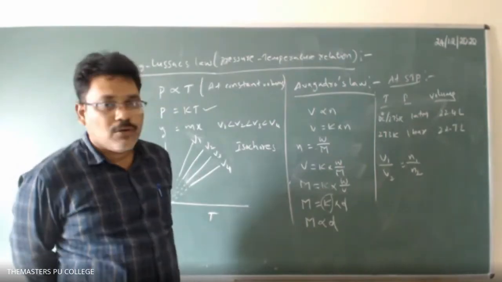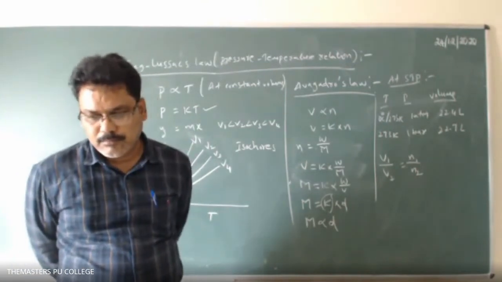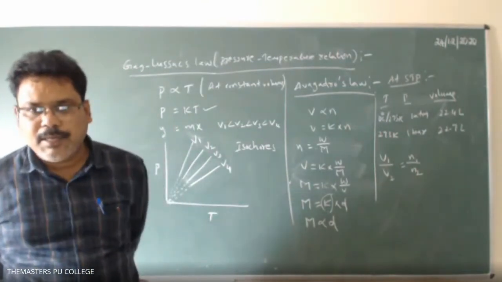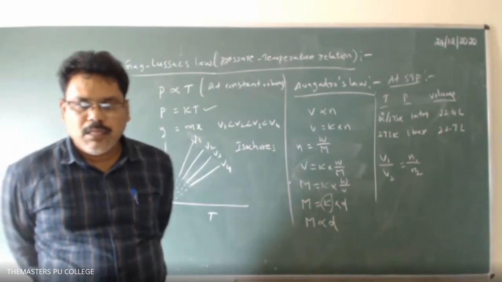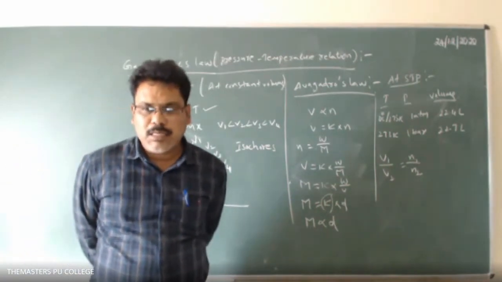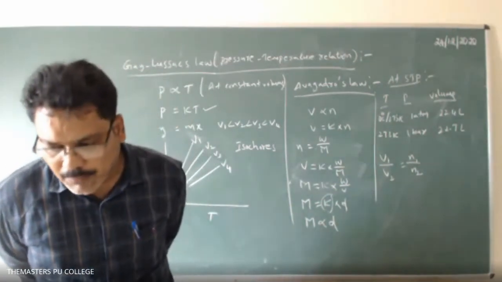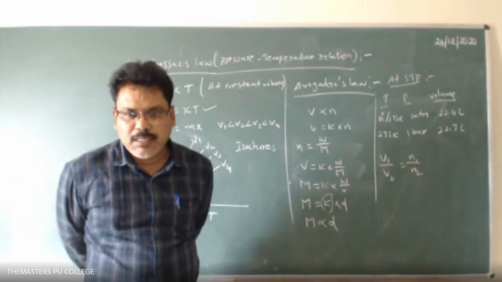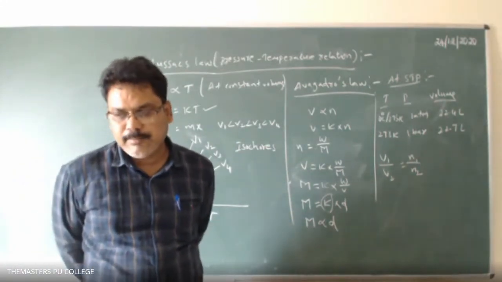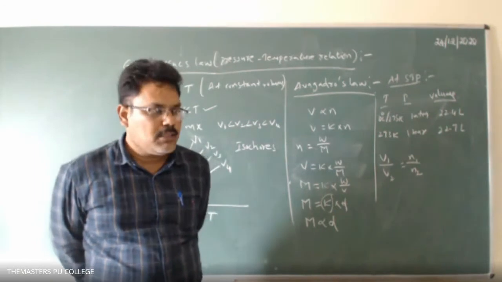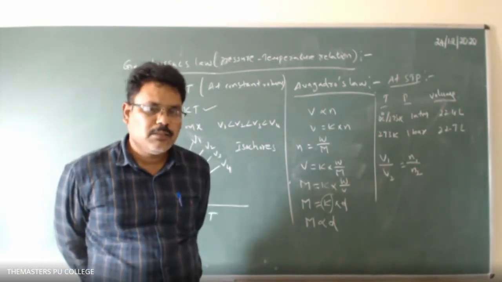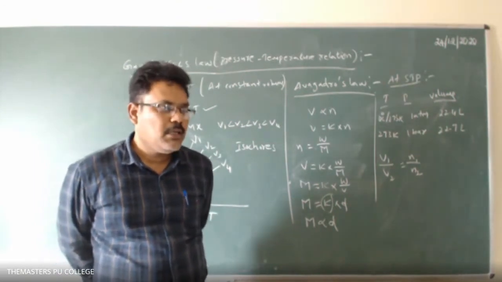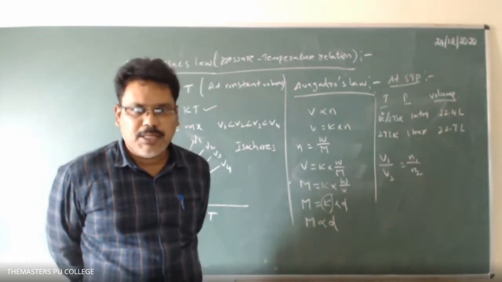Not STP. Avogadro's law statement actually: equal volumes of gases contain an equal number of gas molecules under similar conditions, that is at the same temperature and pressure.